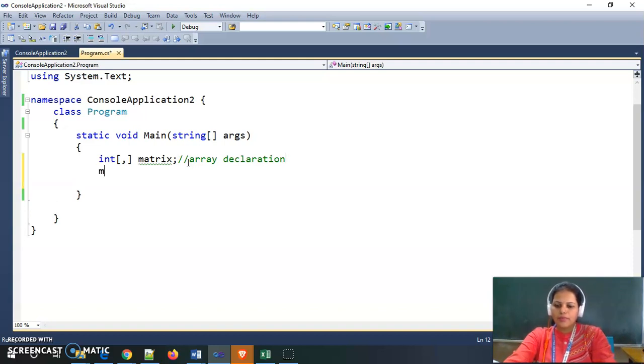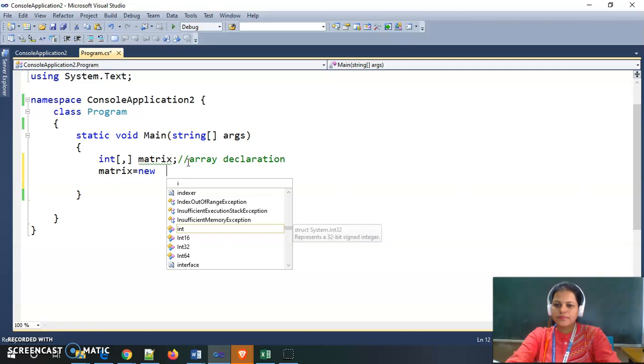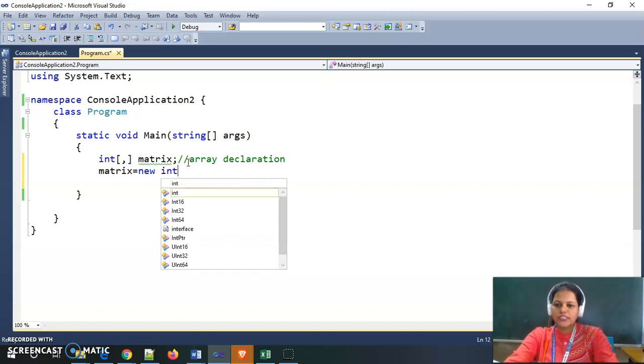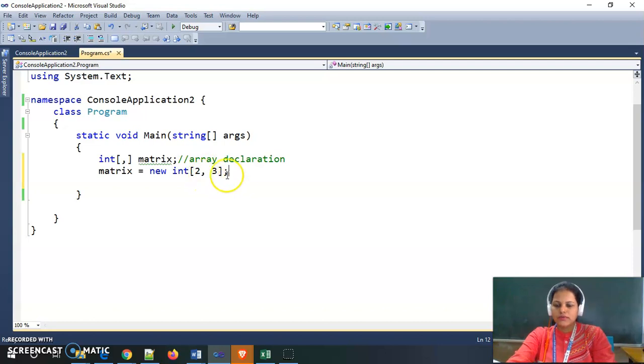Now I am allocating memory for this: matrix is equal to new int, because I want to store integer elements inside this, and if I give the size as 2, 3, then this line allocates memory for this two-dimensional matrix array for 2 rows and 3 columns.